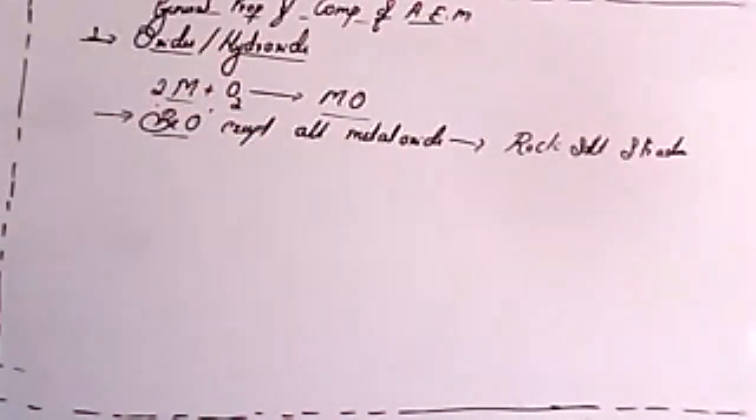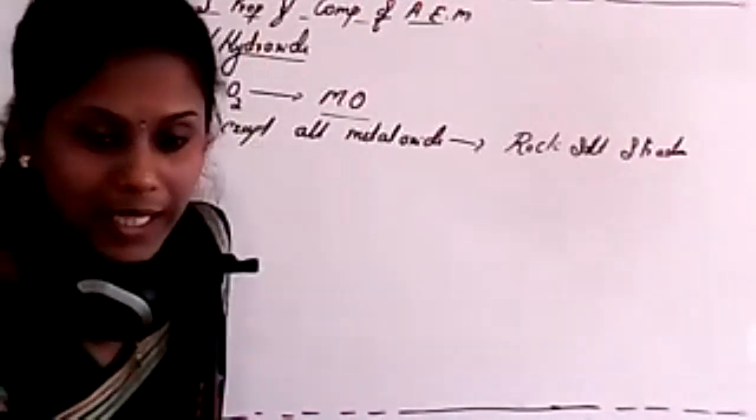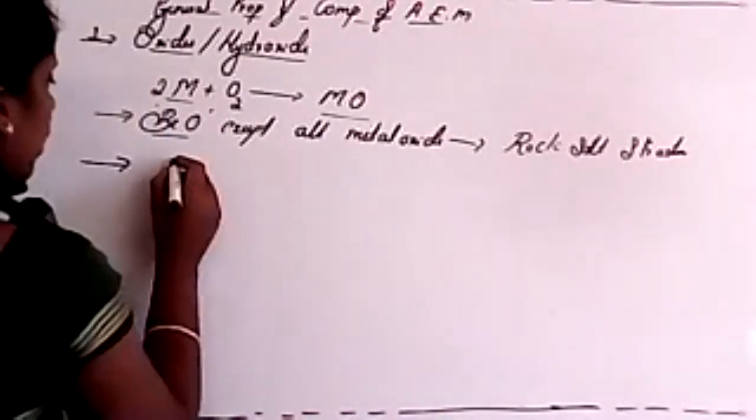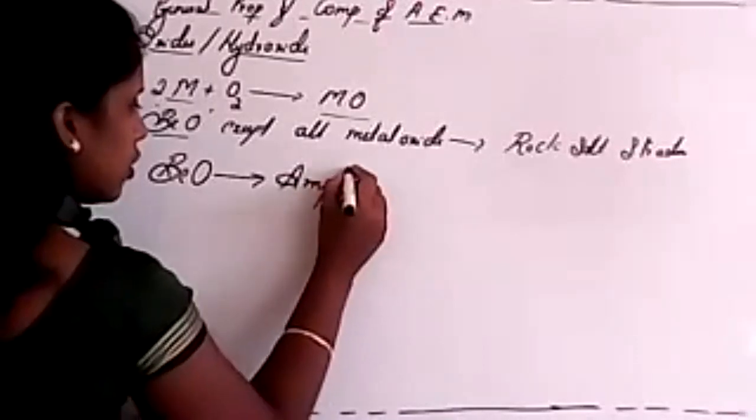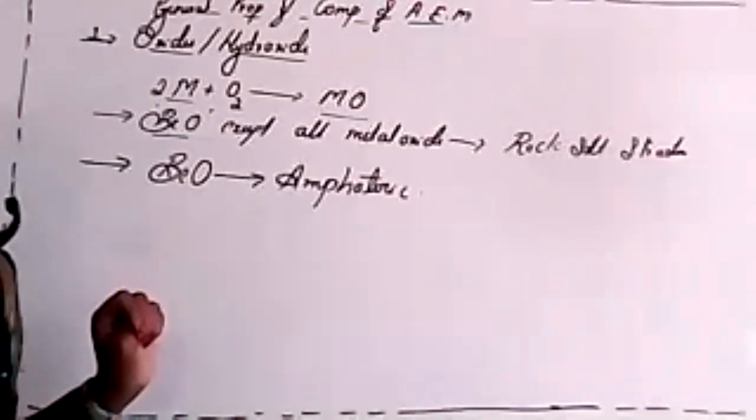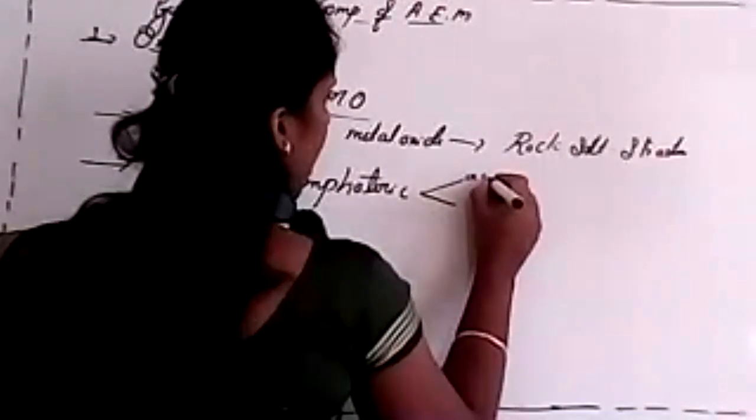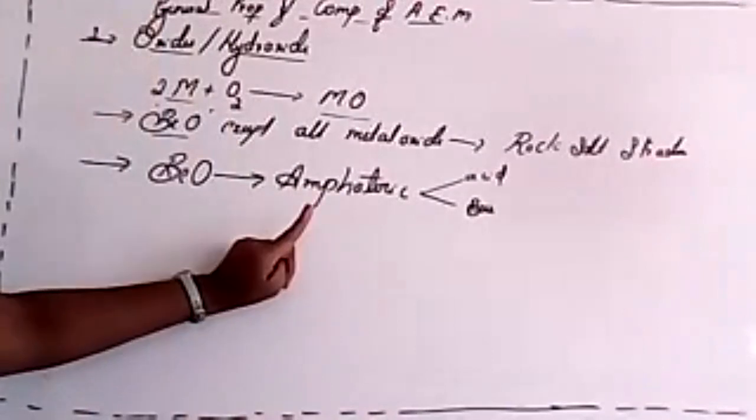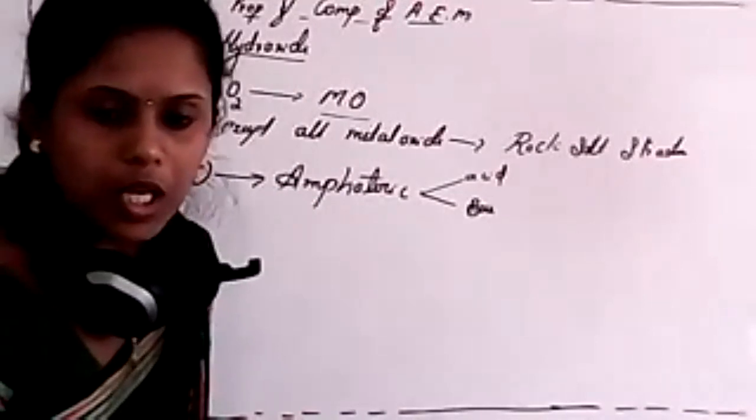In oxides, we are studying the characteristics of oxides of alkaline earth metals. The second very important one is beryllium oxide. What is the nature of beryllium oxide? It is amphoteric, we already studied, isn't it? That means it can behave both as an acid and a base. So that's why we call it amphoteric in nature. Is it clear?